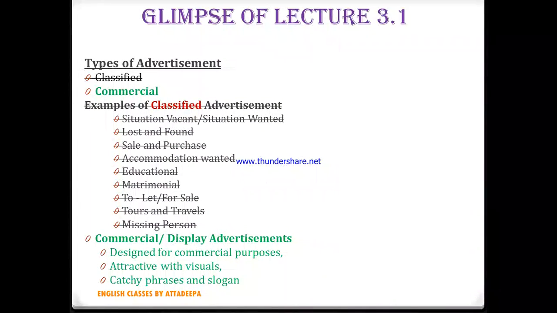In the previous lecture 3.1 we had done types of advertisements, in which we had dealt with classified advertisements. In classified advertisements, as you can see in the list here, we have already discussed situation vacant, situation wanted, lost and found, sale and purchase, accommodation wanted, educational, matrimonial, to let, for sale, tours and travels, and missing person. This is the entire list of classified advertisements.